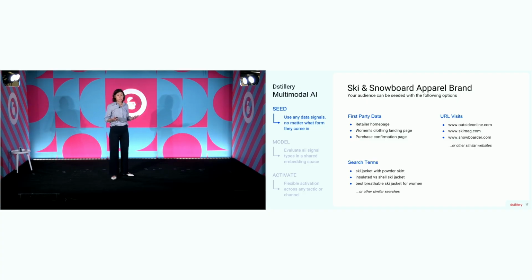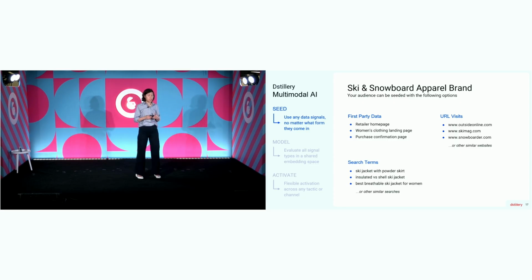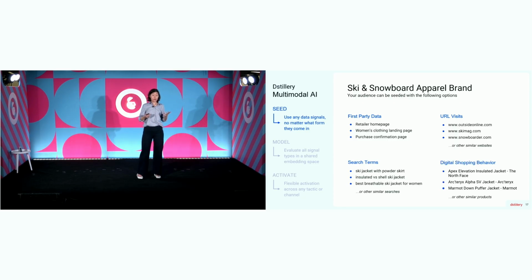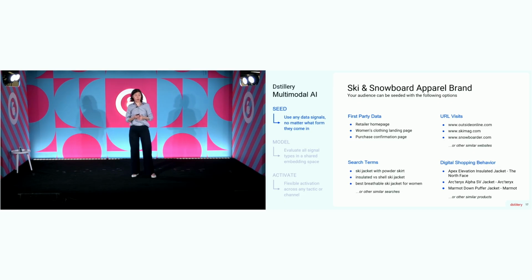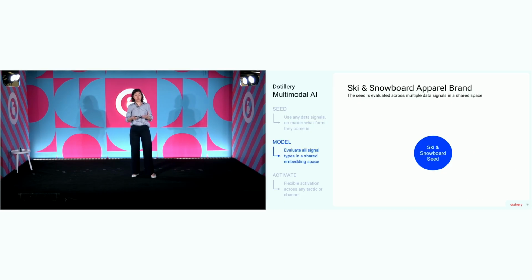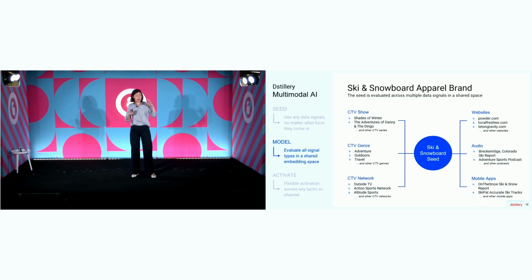Search terms. So this is something that we can see in our panel data where we see what people actually typed into search engines. And also even digital shopping behavior. So purchase page interactions and the pages that people are shopping at when they're searching for these products. They can choose any of these as the seed for their model. Whatever they choose, that is going to then be evaluated in this shared space so that we're going to find the signals across all different modalities that are predictive of that action that we're trying to drive.